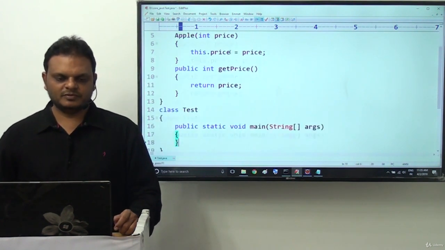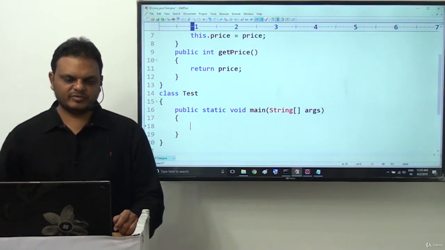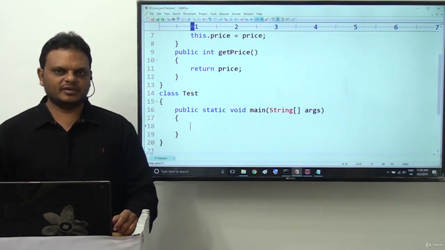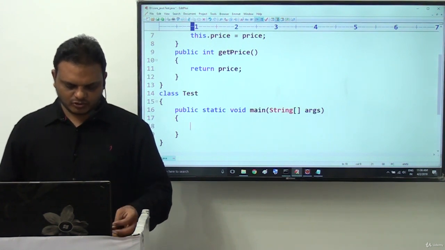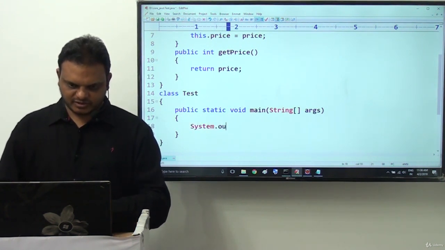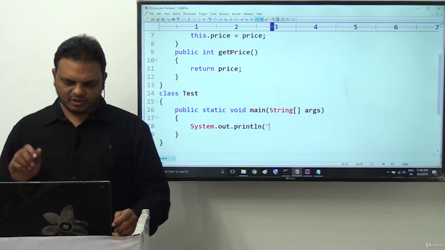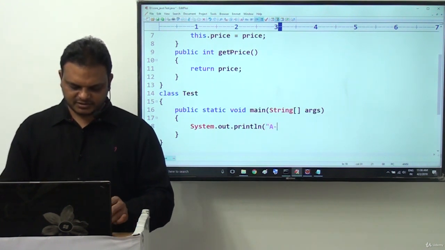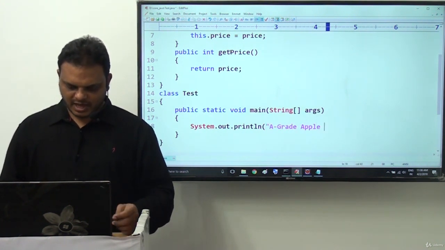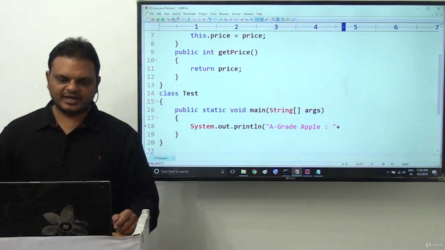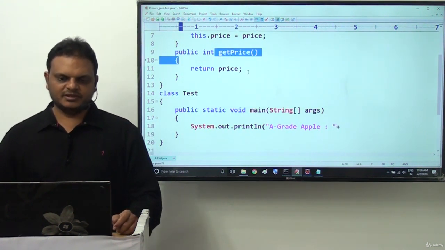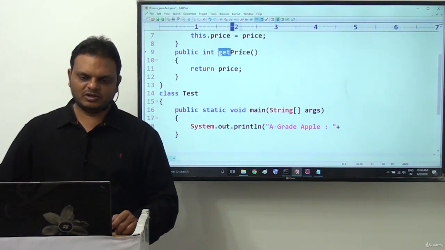It's okay, fine. Now insert the main class and main method. Here, next, I want to access this data. System.out.println of A grade Apple, plus here we need to identify this. I need to call this getPrice method. Understand this call.